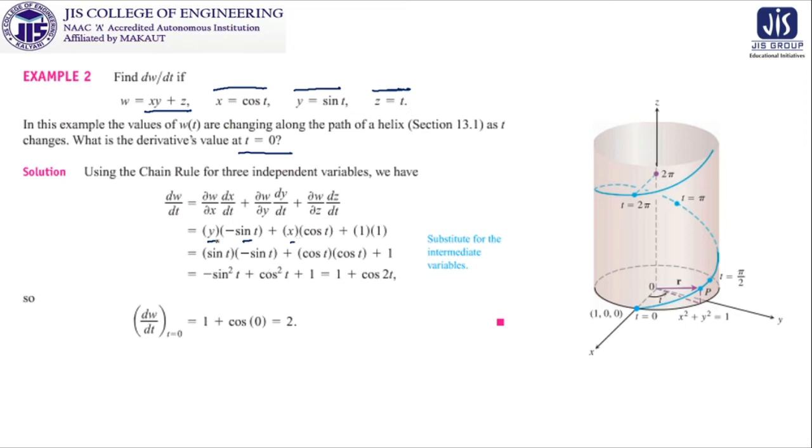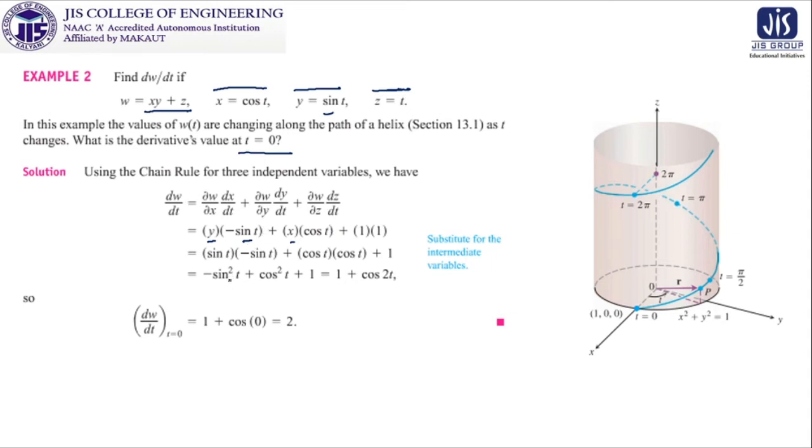Now y is equal to sin t, because it is given, and minus sin t was the calculation for dx/dt. Similarly, x is equal to cos t and dy/dt is cos t, and then plus 1 times 1, because del w del z and dz/dt are both 1.